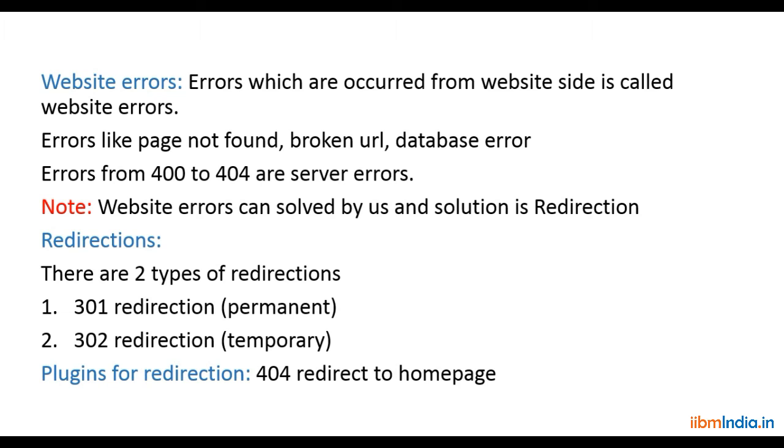Now, these redirections are of two types: 301 redirection and 302 redirection. A 301 redirection is a permanent redirection, and a 302 redirection is a temporary redirection.